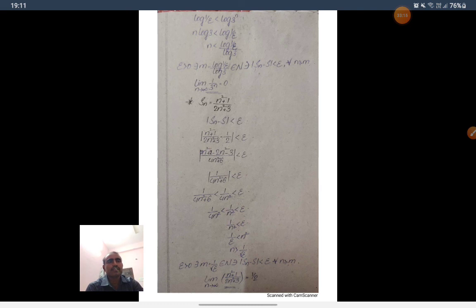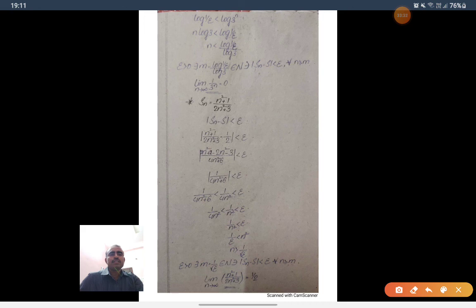Write like this: 1 by (4n square plus 6) is less than 1 by 4n square, which is less than epsilon.